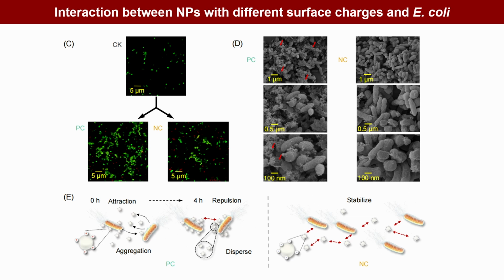Using laser scanning confocal microscopy and scanning electron microscopy, we found that nanoplastics aggregation and membrane damage in positively charged nanoplastics treatments enhanced antibiotic permeability and efflux. In contrast, aggregated negatively charged nanoplastics formed a physical barrier between bacteria, potentially disrupting intercellular communication and reducing horizontal gene transfer of antibiotic resistance genes transformation.